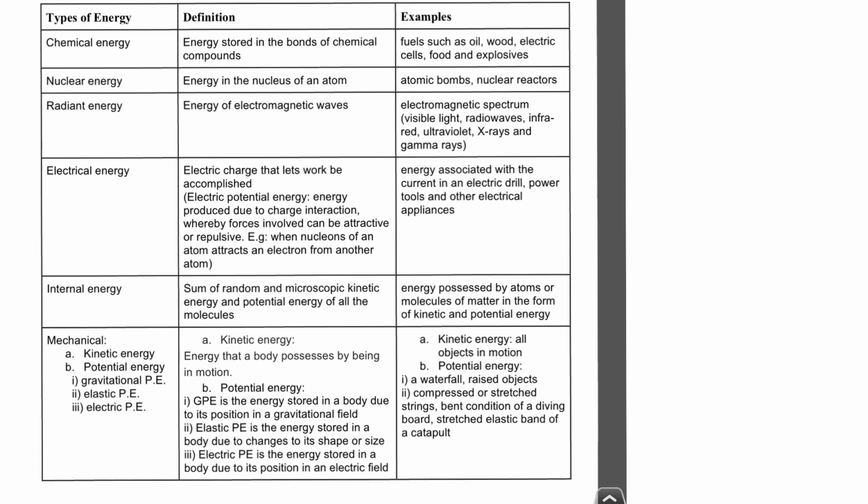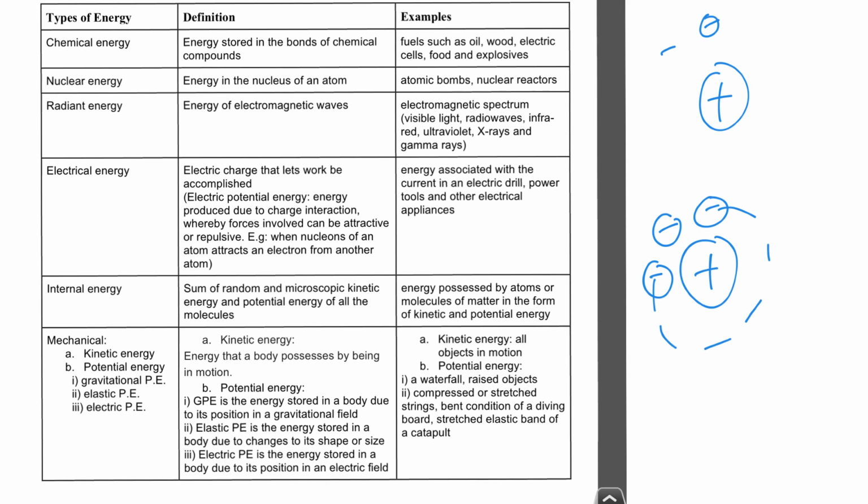So why do atoms or molecules attract each other? Do you know? The reason is because if you look at the model of an atom, you have a positive nucleus surrounded by electrons which orbit the nucleus, right? If you have another atom which also has a nucleus and electrons orbiting the nucleus, what you will notice is that the nucleus of one atom will attract the electrons of the other atom as well. And then the nucleus of this atom will also attract the electrons of this atom. So that's why you will have attractive forces between atoms or molecules.